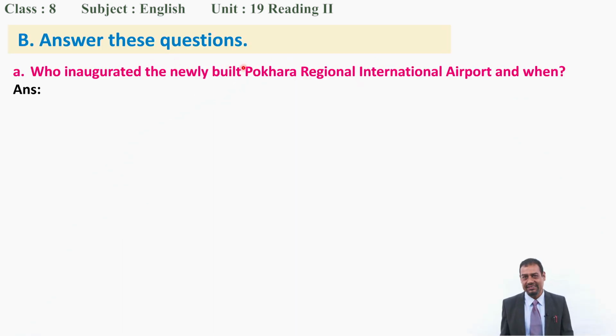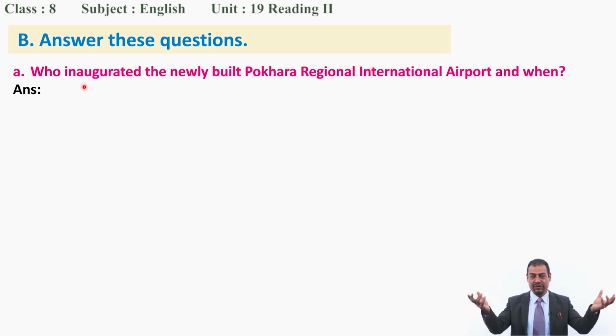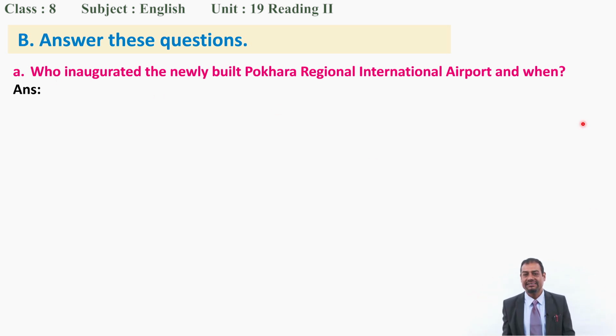Now the next task we have is B, and that is answer these questions. Now you can see here the first question. Who inaugurated the newly built Pokhara Regional International Airport and when? Two things, who and when. You have to find out two pieces of information in this question. One, who started formally that international airport, and two, when. So can you tell me?